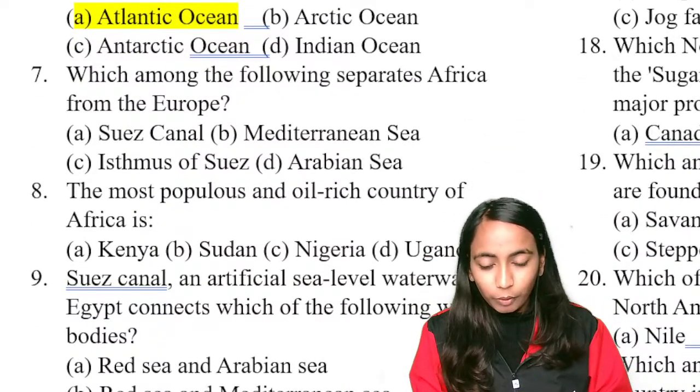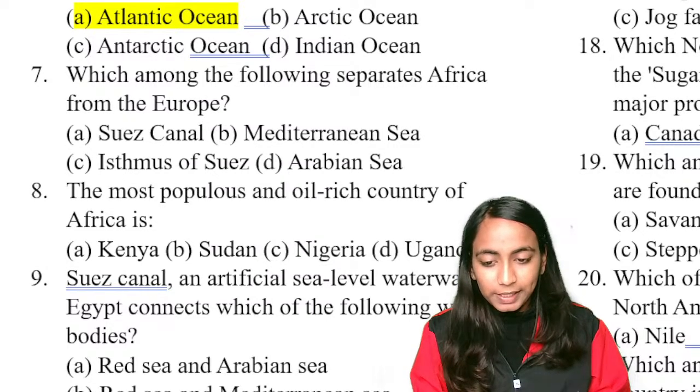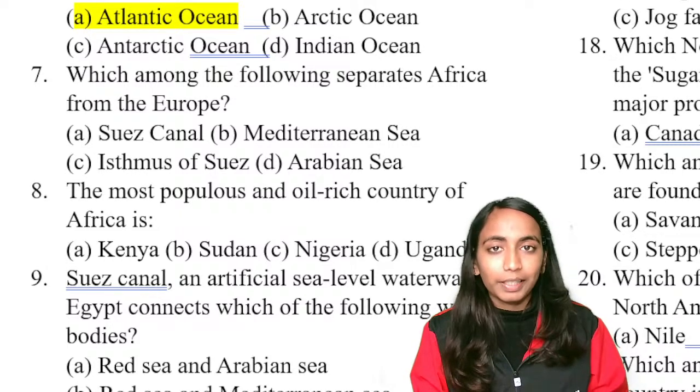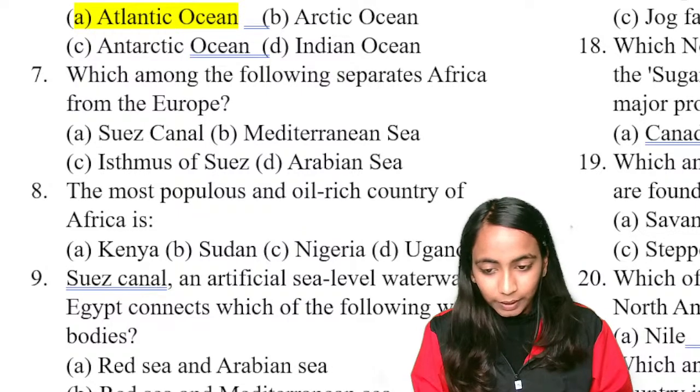Next is, which of the following separates Africa from Europe? Suez Canal, Mediterranean Sea, then you have Isthmus of Suez or Arabian Sea. So correct answer आपको बताना है what is going to be the right answer for question. Okay. Got the answer? Okay.